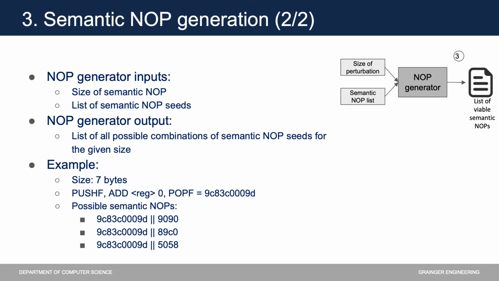Here's an example. Assume we want to generate a semantic no-op sequence of 7 bytes, and we have a seed that is 5 bytes long, made up of push F, add 0 to register, pop F. To reach 7 bytes, we can append to it any semantic no-op sequence comprised of 2 bytes. Below are some examples. One of them is 9090, which is the generic no-op. The other is move. And the last one is push register and pop register.